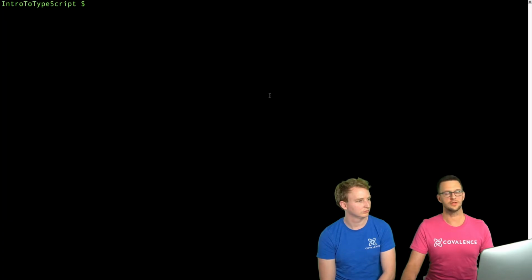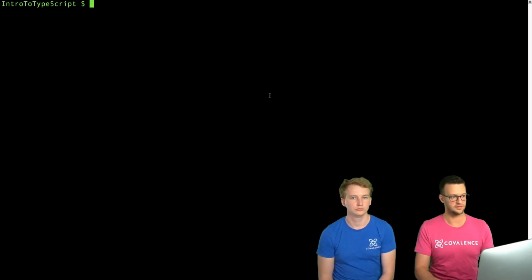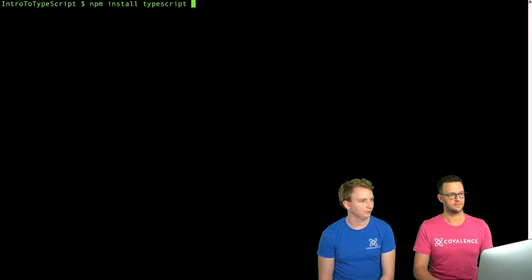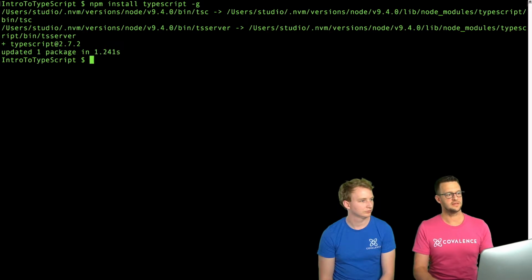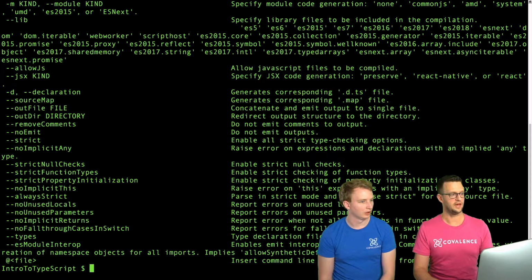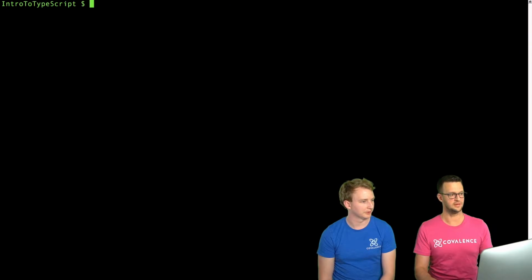First of all, we're going to use Node and npm to install it. So we just say npm install typescript, and we're going to use the -g flag. When we do that, it's going to give us a command line utility called tsc. If we run that, it'll show us all the flags that we could use, which we're not going to worry about right now. It's not really necessary. We don't need to use any flags out of the box. So we have that installed.